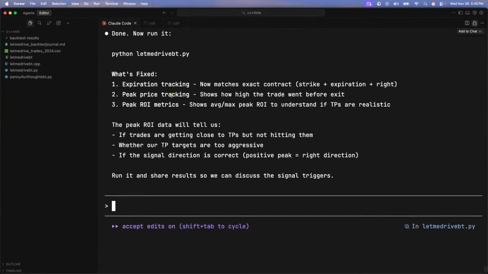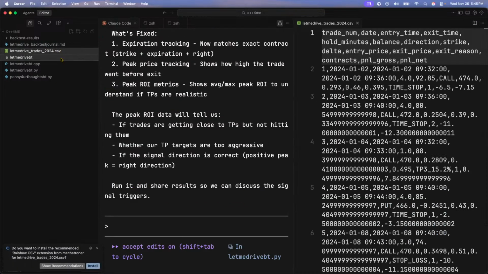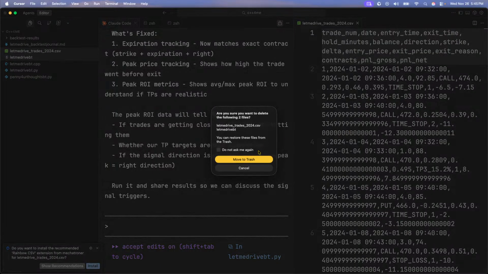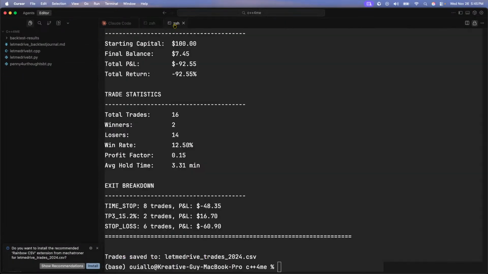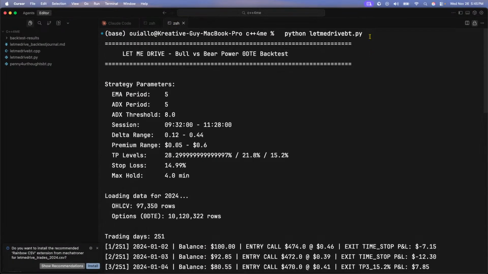All right, fixed. The peak ROI data will tell us if the trade is getting closer but not hitting them. Let's run it and share the results. Let me just go ahead and delete this because I'm just going to run the same backtest over again, and we're going to gauge the results.